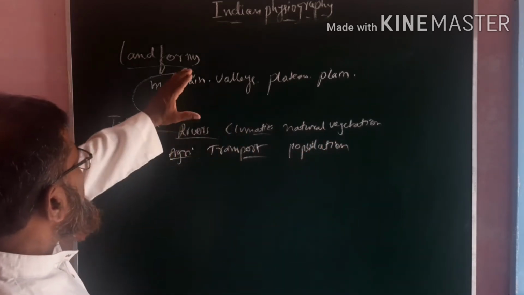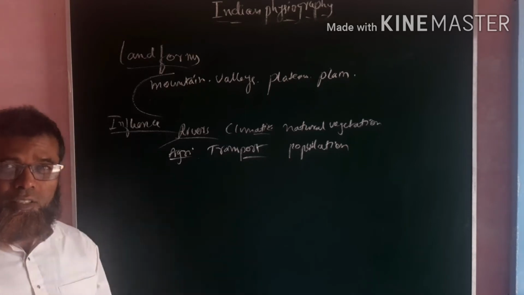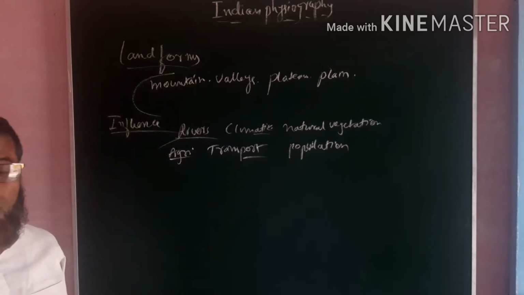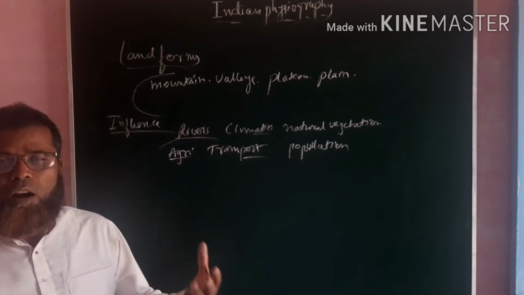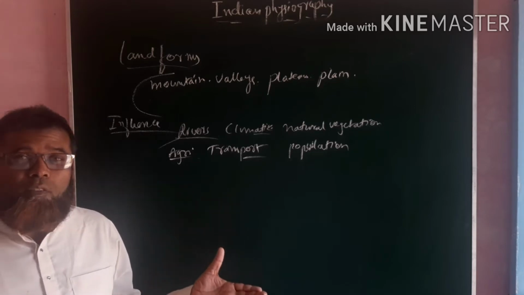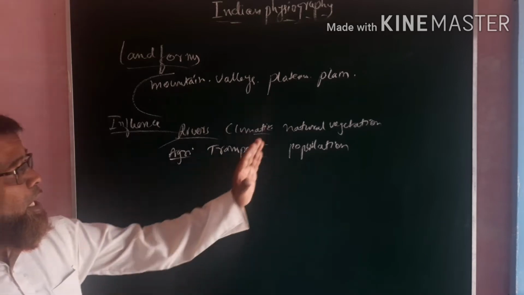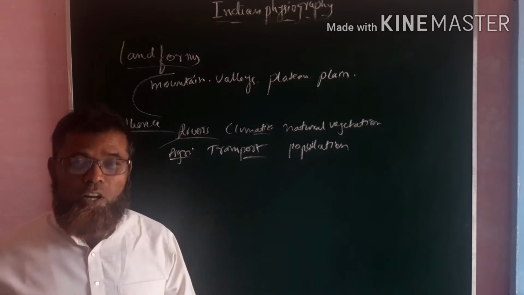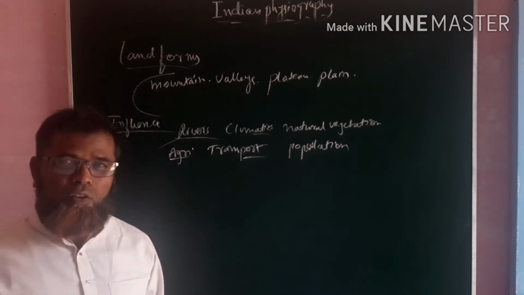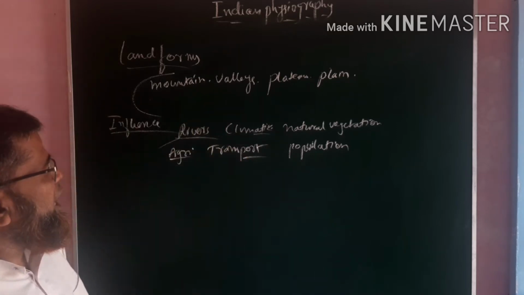These are the various influences. Influence upon these factors means what type of rivers there are, whether they are perennial rivers or seasonal rivers, that also depends upon the landform. Climatic condition, whether it is a monsoon climate, hot climate, the different types of climate we find in our India, is also because of our landforms. Natural vegetation, different types of forest, evergreen forest, thorny forest, deciduous forest, mangrove forest, all these types of forests are also because of the various types of landforms.